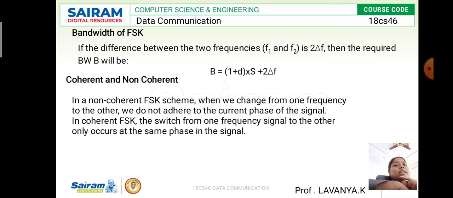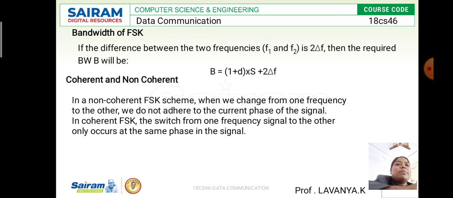But in non-coherent frequency shift keying, they also change the frequencies from one to another. Here the phase cannot change; whatever the current phase is, it stays the same. Using the same phase, they just change the frequency based on the digital input.